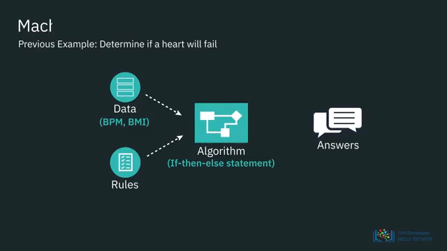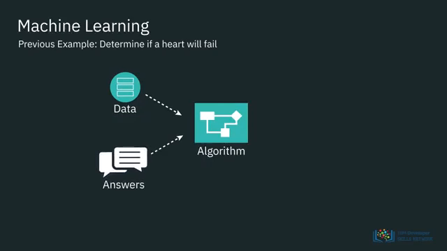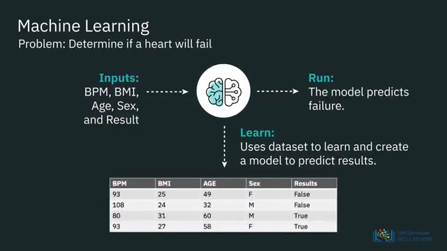Machine learning, on the other hand, takes data and answers and creates the algorithm. Instead of getting answers in the end, we already have the answers. What we get is a set of rules that determine what the machine learning model will be. The model determines the rules and the if-then-else statement when it gets the inputs. Essentially, what the model does is determine what the parameters are in a traditional algorithm, and instead of deciding arbitrarily that beats per minute plus BMI equals a certain result, we use the model to determine what the logic will be. This model, unlike a traditional algorithm, can be continuously trained and be used in the future to predict values.